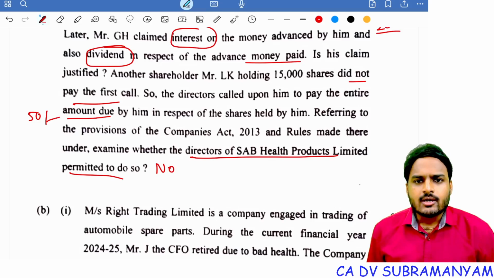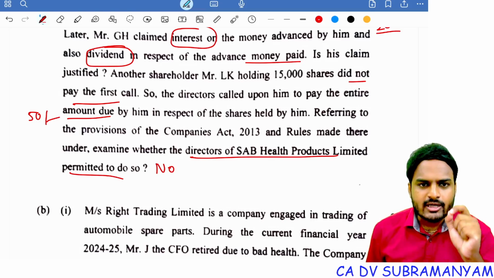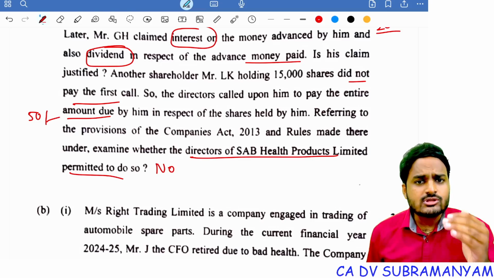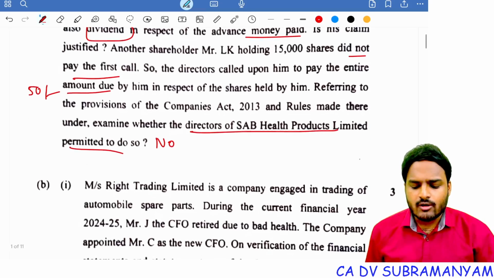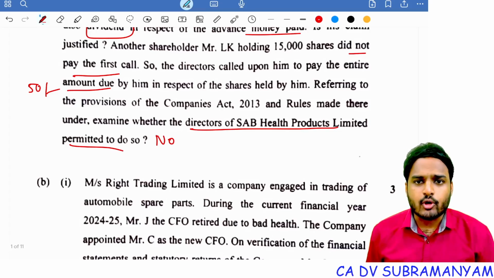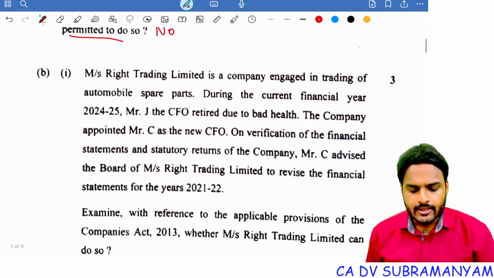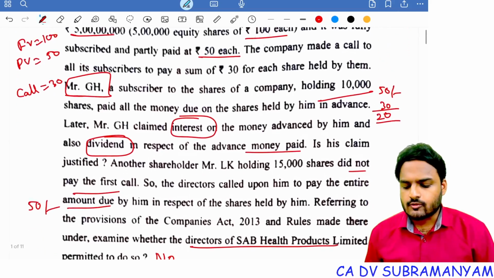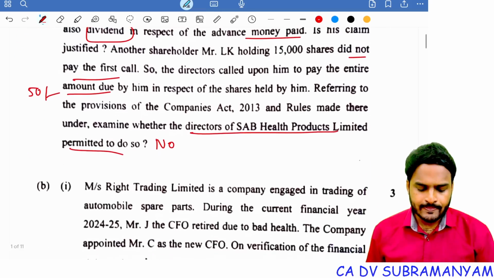Why? Calls on shares must be on a uniform basis. If you fix the call amount as 30 rupees per share, then you can collect only 30 rupees per share from all members. You can't collect higher amounts, you can't collect lower amounts. Understood? So accordingly, the action of directors of SAB Health Products Limited is not permissible. Next question. See, this question was asked for 5 marks. So 5 marks on calls on shares as well as calls in advance.